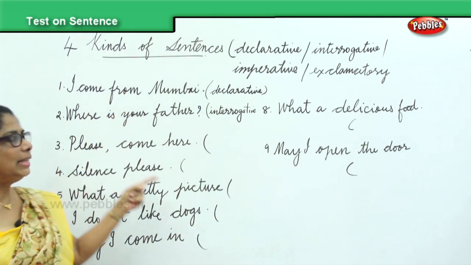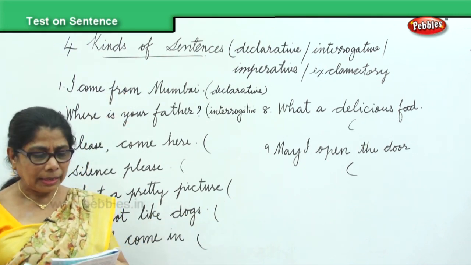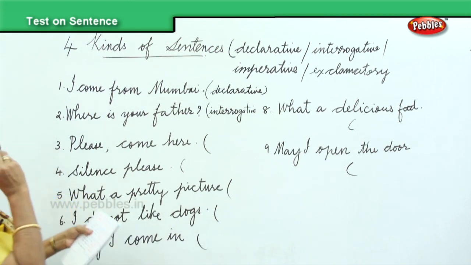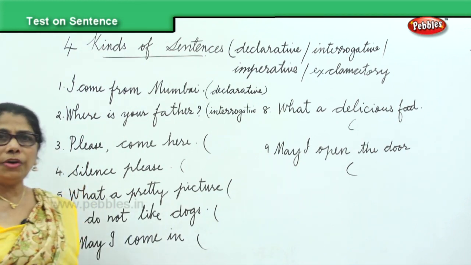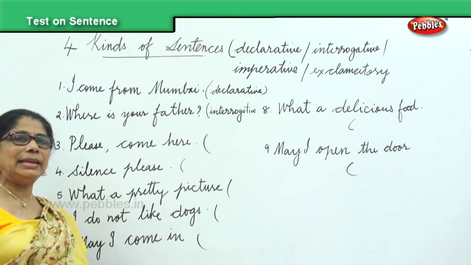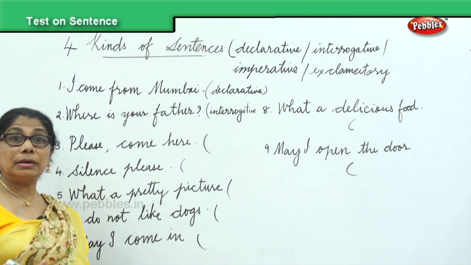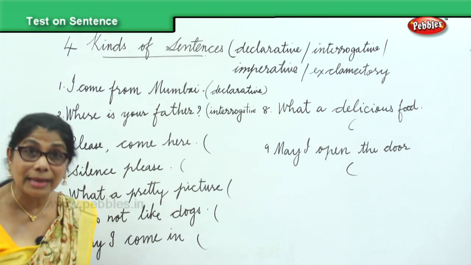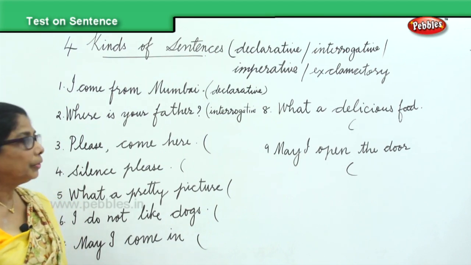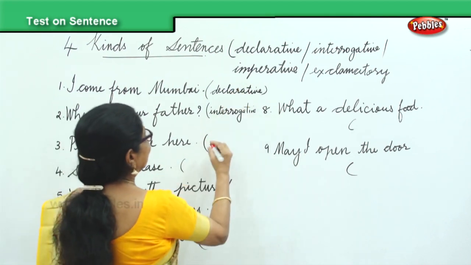Now, please come here. Ordering somebody. What did we say in imperative? Order, command, wish, desire. Please come here. So that is an imperative sentence.